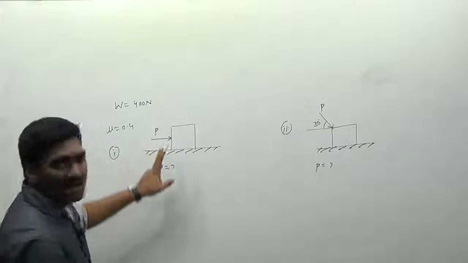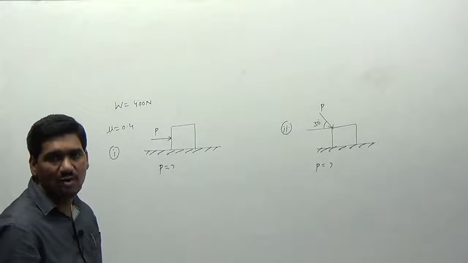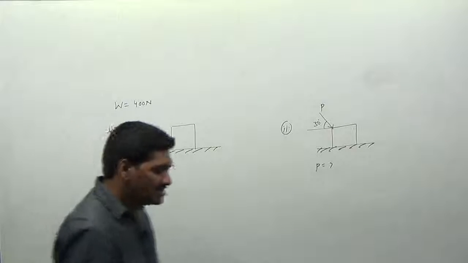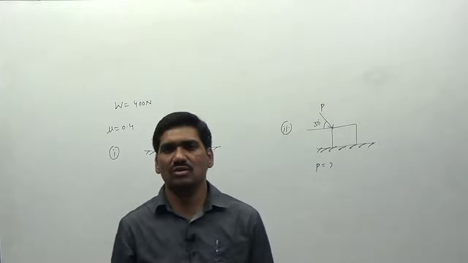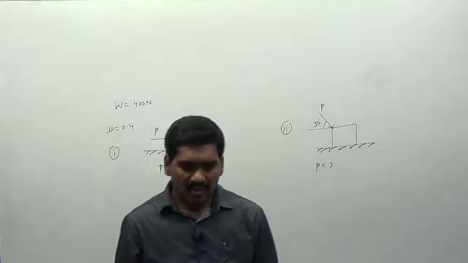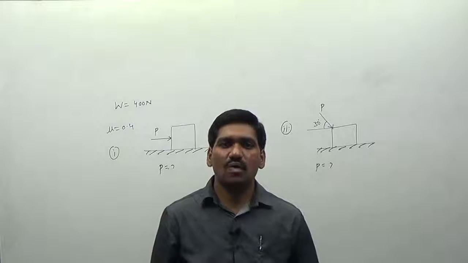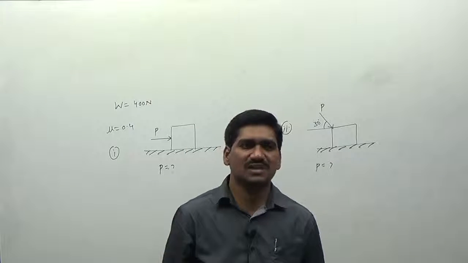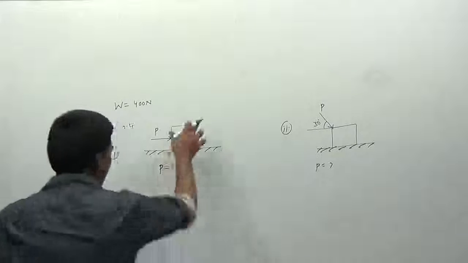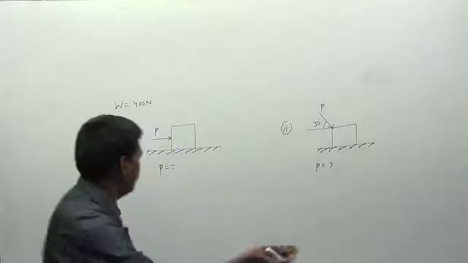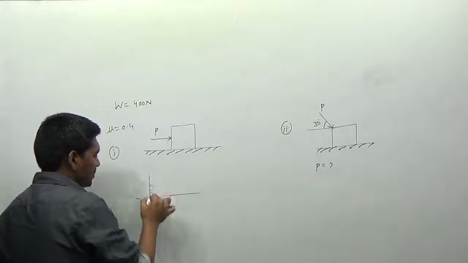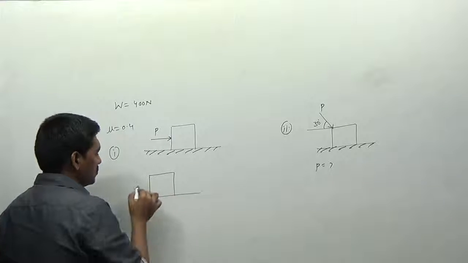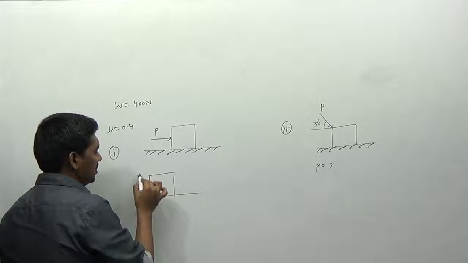So to determine the value of P, first of all draw the free body diagram for this body here. A free body diagram is nothing but a diagram which represents all the internal and external forces acting on the body. Okay, so a free body diagram is a diagram which is obtained by removing all the supports, and if you include some force, it comes under the free body diagram here. So I am taking the body here, and I am just representing the block here. So a force P is acting here.